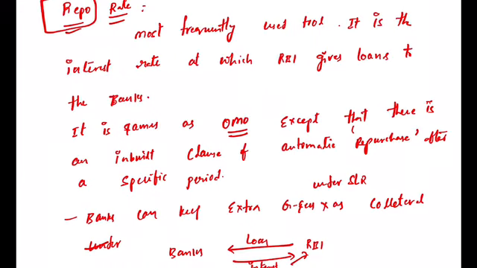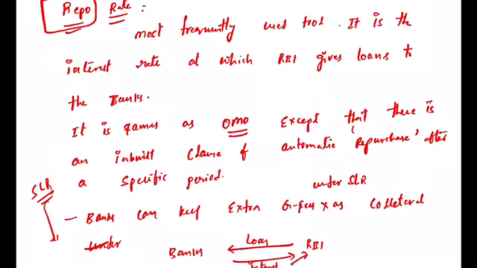So what is that collateral? I already told you, under the SLR, banks can keep a percentage of their demand and time liabilities with themselves, and generally they prefer government securities.